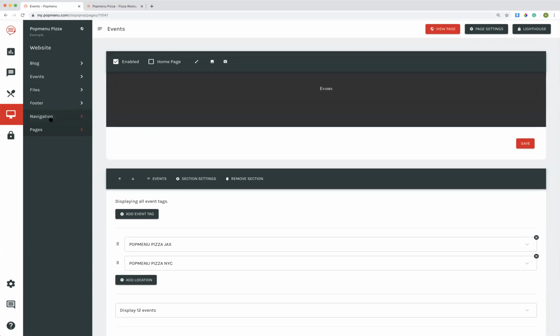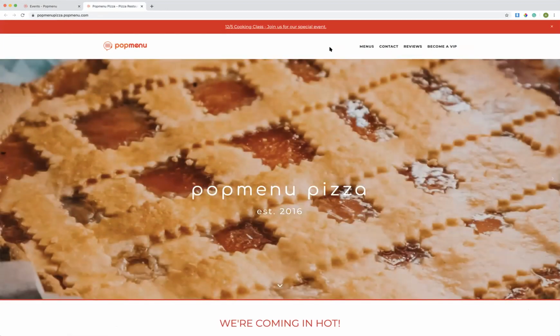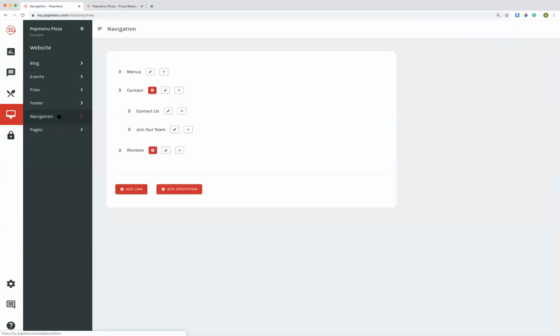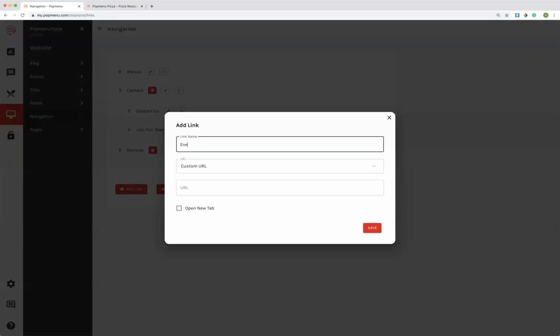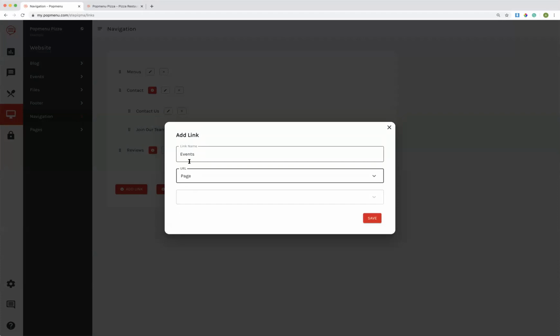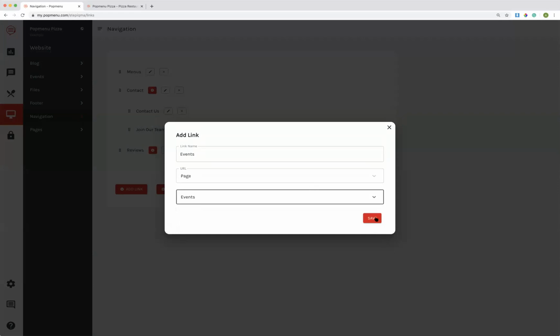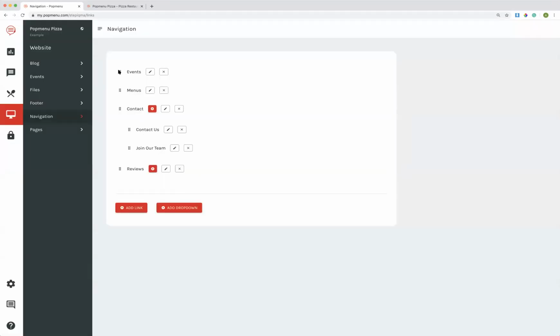So what I'm going to do is link this page to my navigation so it shows up right here. How I do that is I click Navigation, click Add Link, and under link name, I'm going to title this link name Events. Under Custom URL, select Page, and I'm going to link the page titled Events to the navigation bar. To update the order of these, I'm going to hover over the six dots and push down and move my link down.